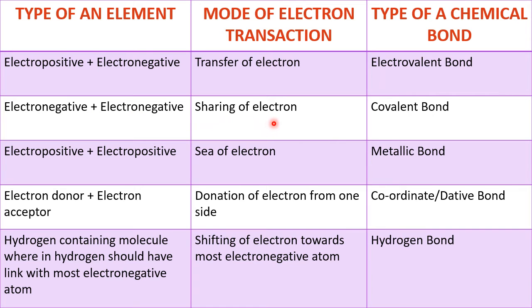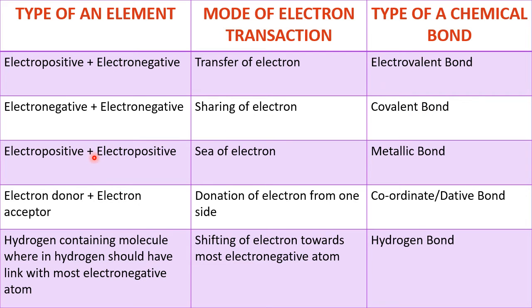Therefore it is called sharing of electrons. How do we share in business? You put 10 lakh, I will put 10 lakh and go for a 20 lakh business. Whatever profit comes, we will share it. In the same way, here they are sharing electrons. Sharing of electrons is called covalent, where co is for cooperation, coordination. That's why the word co is used. So it is called a covalent bond.